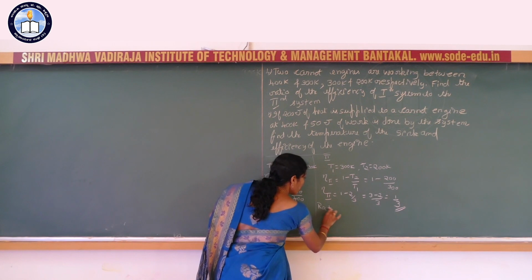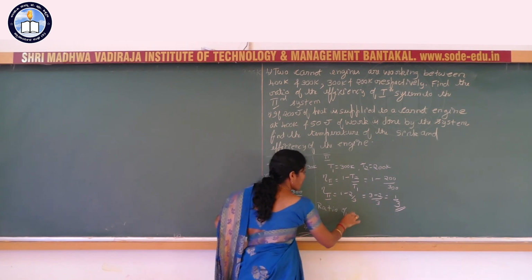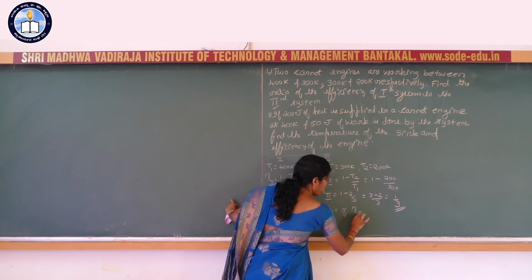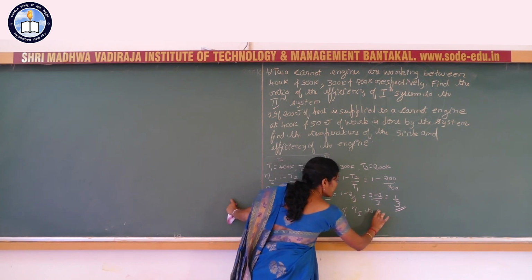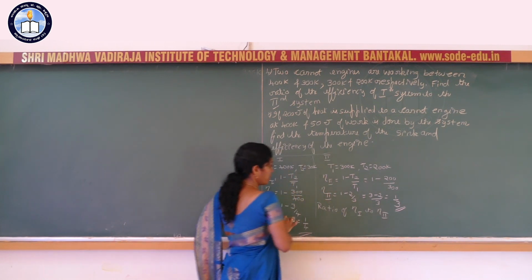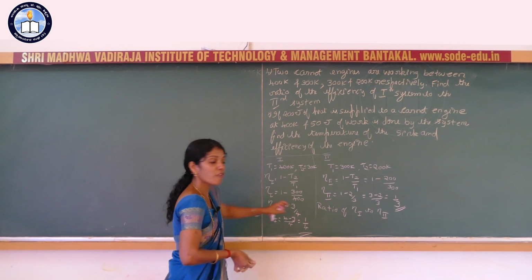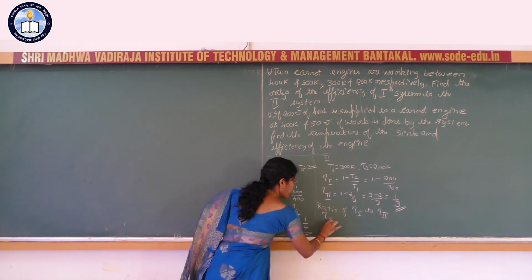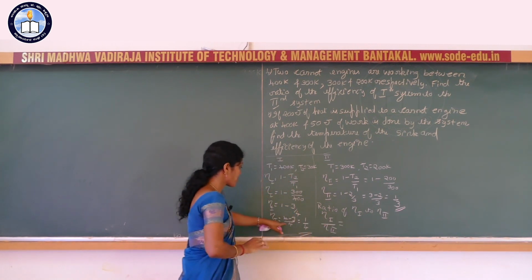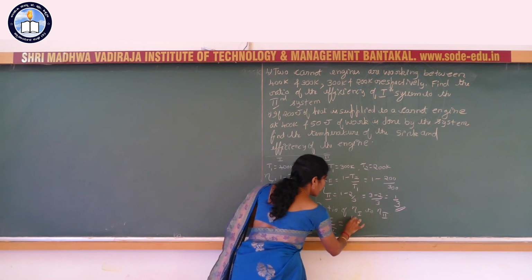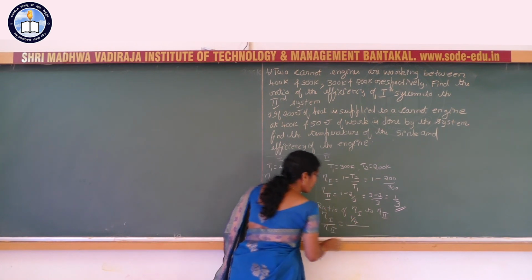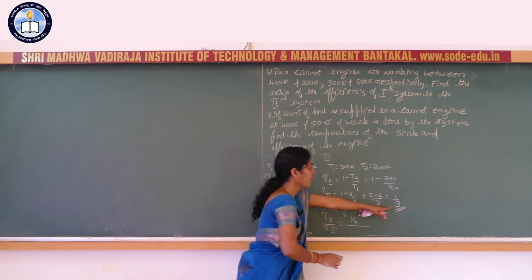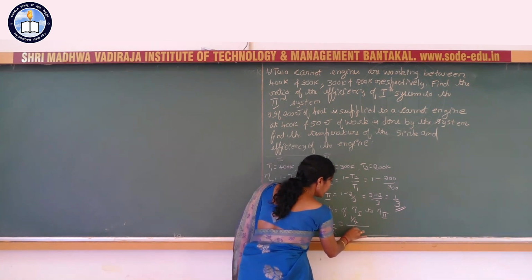So, the ratio of efficiency of the first Carnot heat engine to the second Carnot heat engine. What is the efficiency of the first Carnot heat engine? 1 by 4, whole divided by the second Carnot heat engine, 1 by 3.